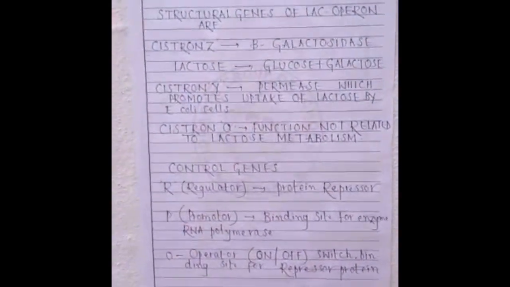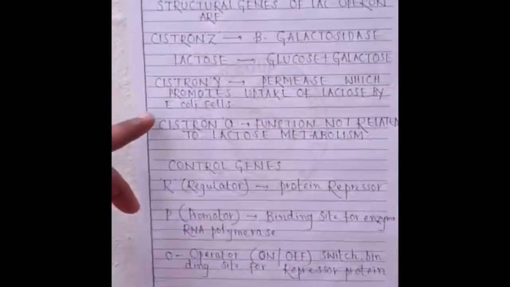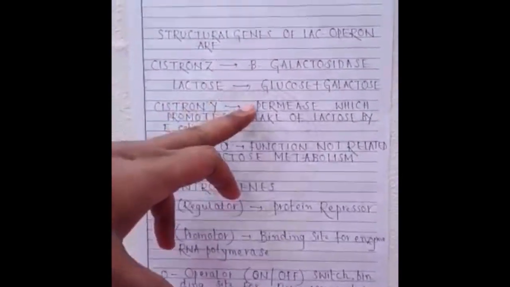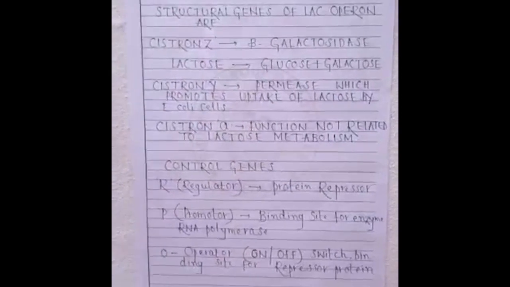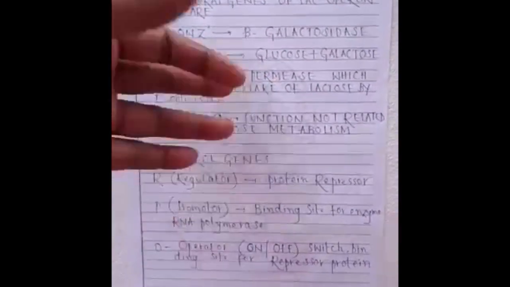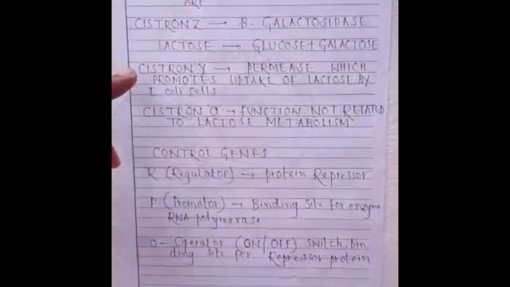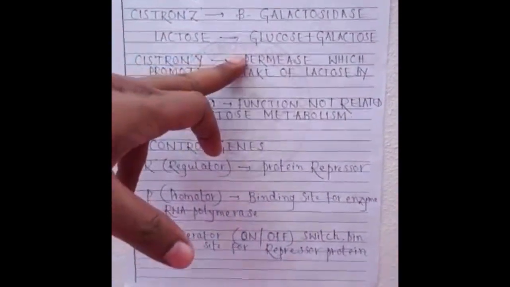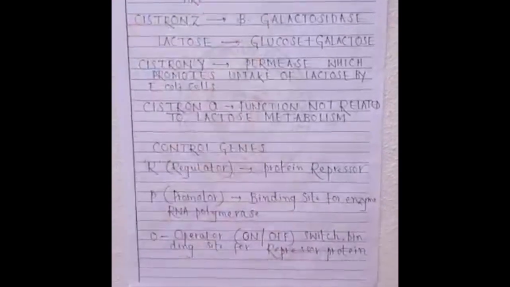Whenever we add lactose to the nutrient medium, permease increases the permeability of the cell walls of bacterial cells, and more lactose is taken into the bacterial cells with the help of this enzyme called permease.